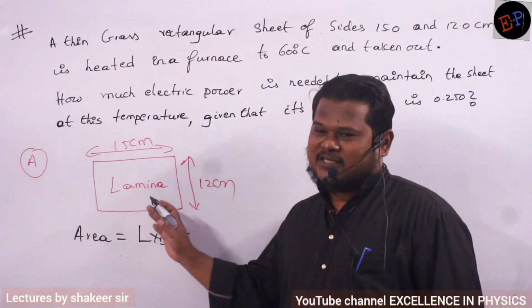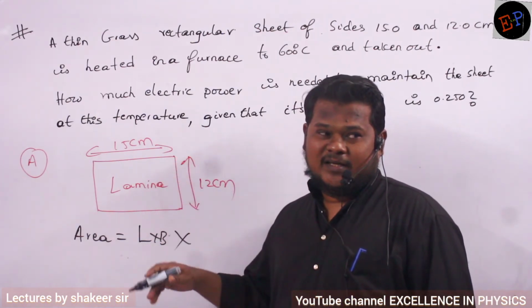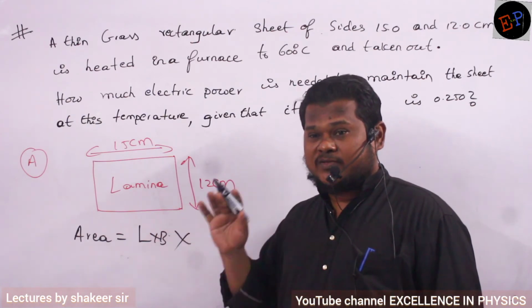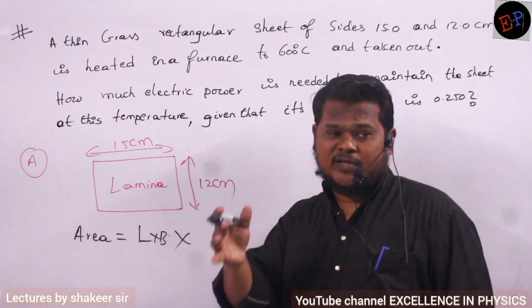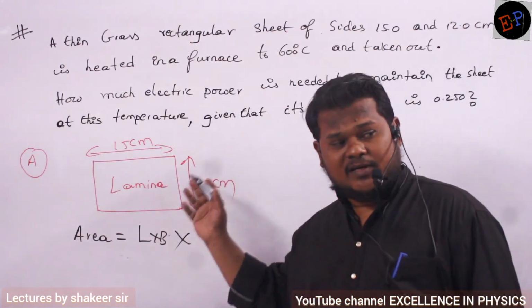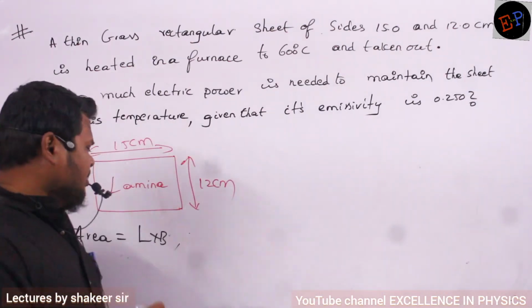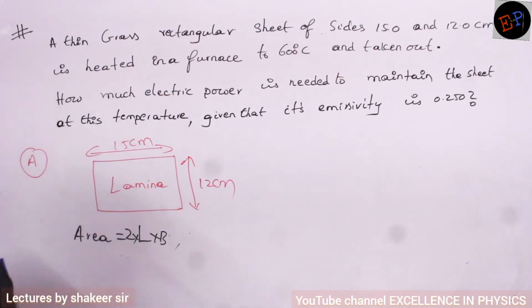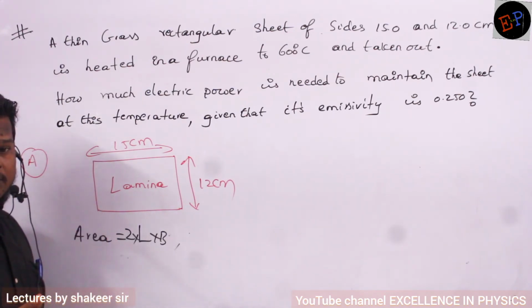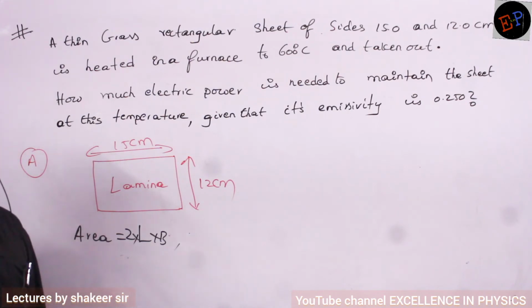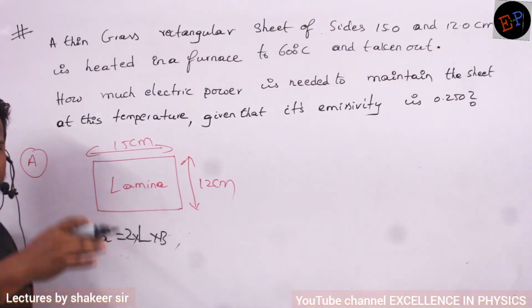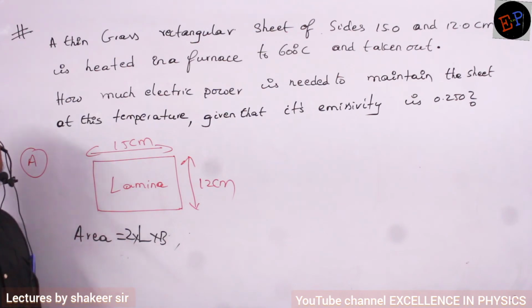See, when this brass sheet is heated, it will radiate energy from both sides. From the front side it will give energy, and from the back side also it will give energy. So the total area will be 2 into L into B. That is the area here. Are you able to understand? Because the sheet has two surfaces, front surface and back surface, and from both it is radiating energy.